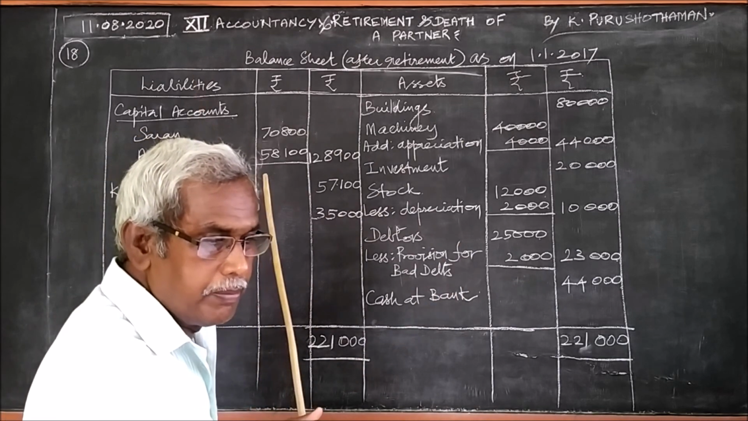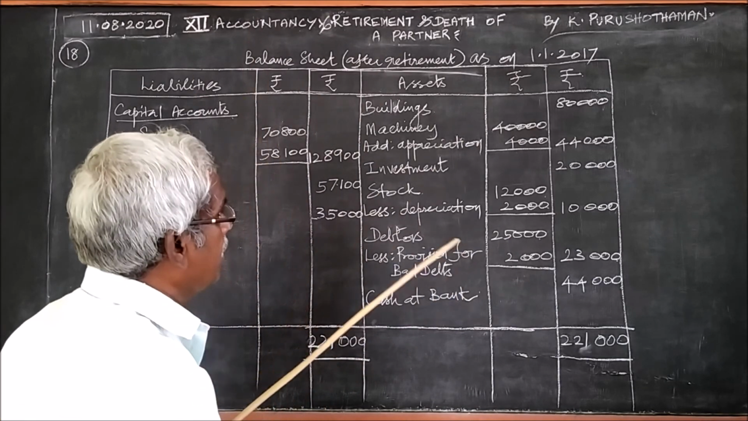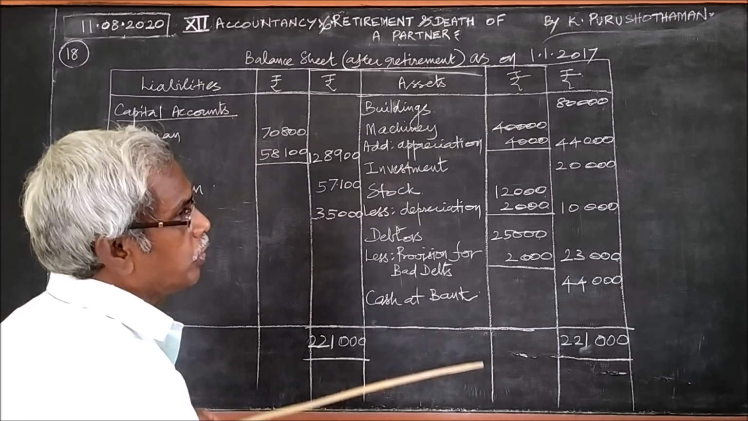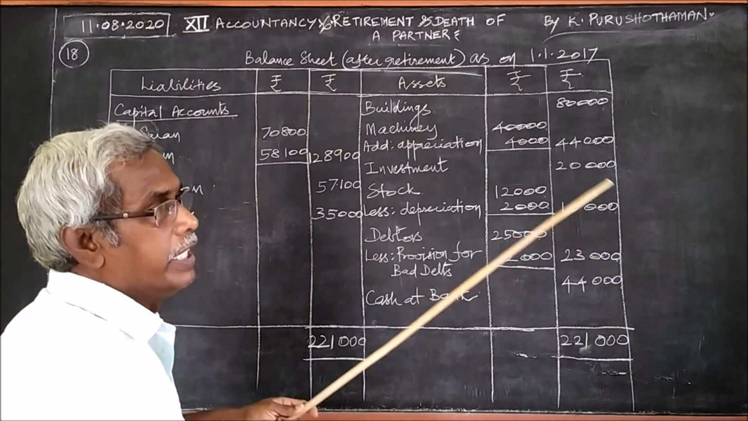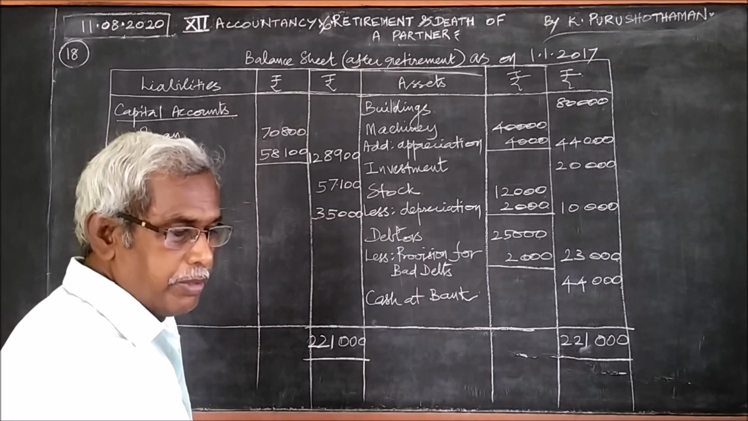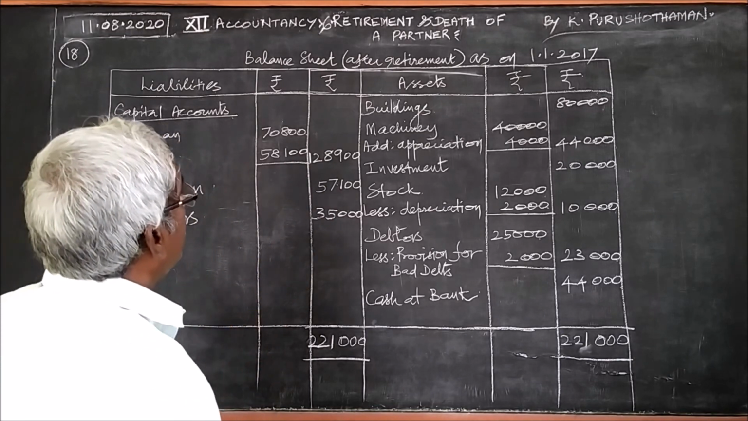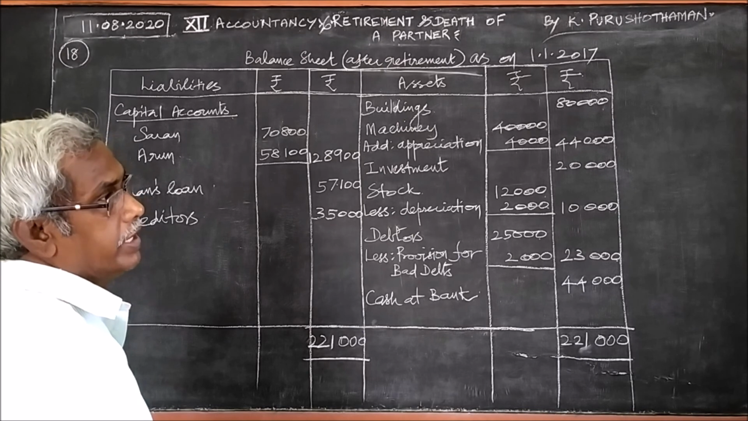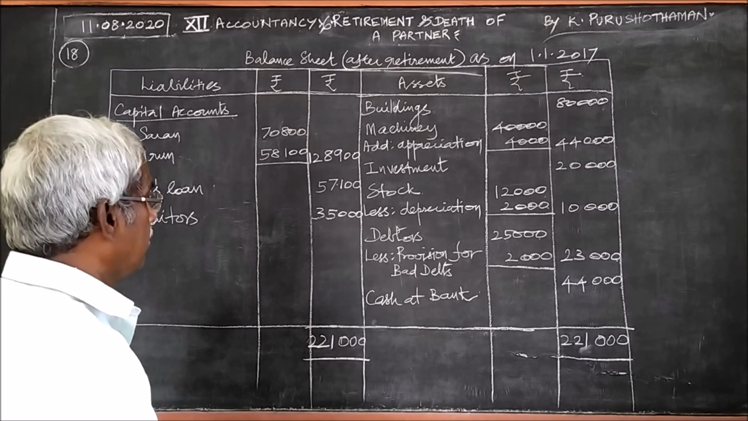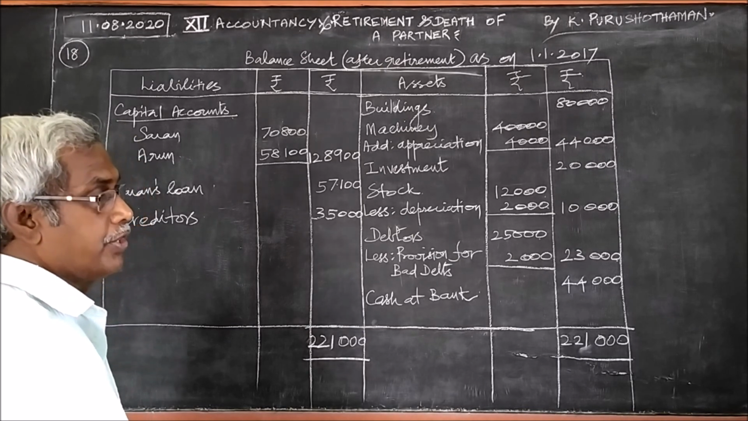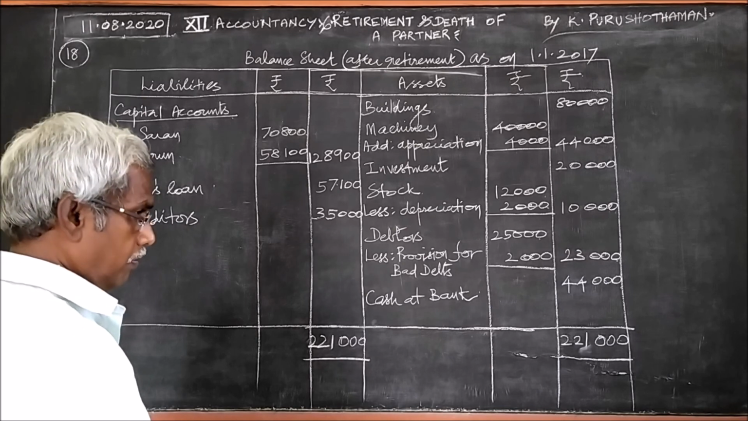Then the next item is the general reserve. The general reserve has been included in the capital account and therefore we need not write it. And the next item is creditors, 35,000, which we have written. We are on the verge of closing the balance sheet. And what must we do?